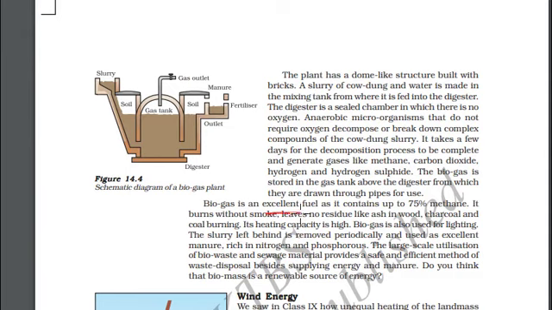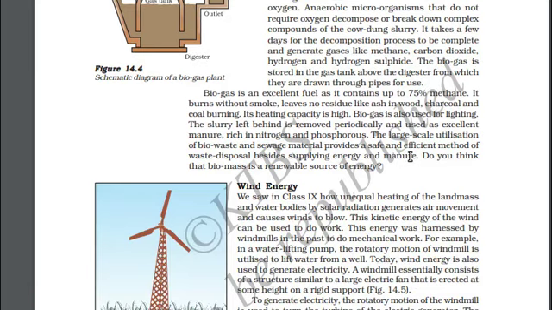Biogas is an excellent fuel as it contains 75% methane. Methane burns without producing much smoke and doesn't leave any residue, and the heating capacity of these gases is high. More heat is generated per unit volume or unit mass. After some time, when the reaction slows down, the slurry which is removed could be used as excellent manure which is rich in nitrogen and phosphorus.